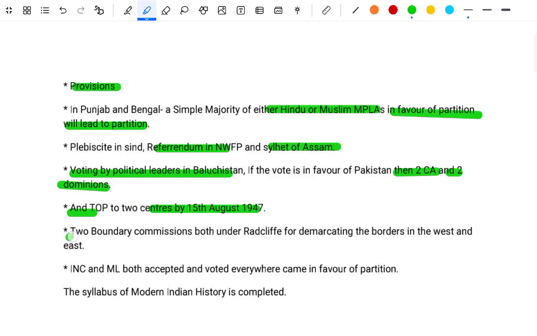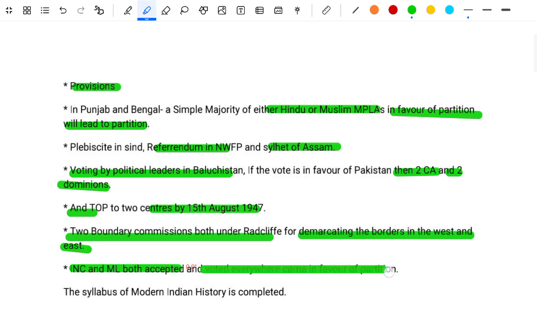The two boundary commissions, both under Radcliffe, were for demarcating the boundary in the west and east. The INC and MLA both accepted, and voted everywhere in favor of the partition.